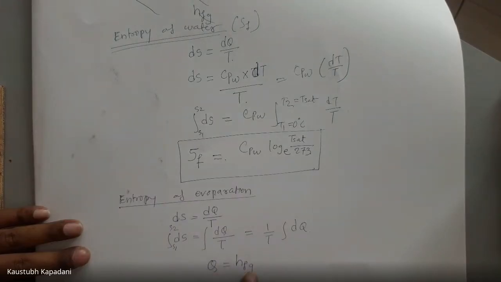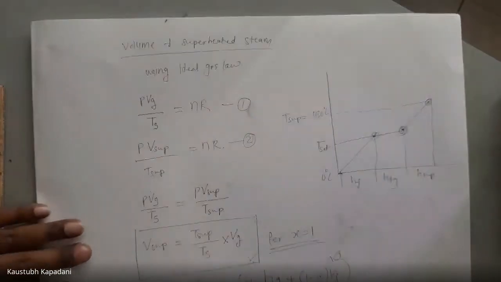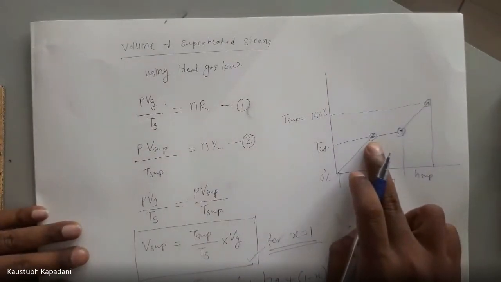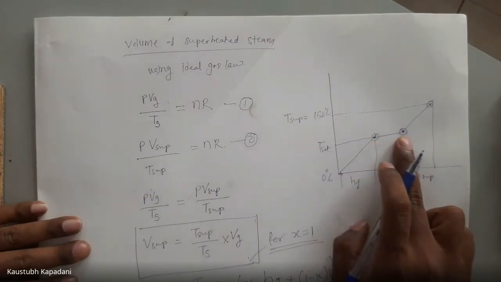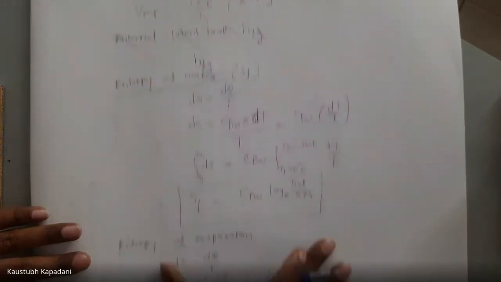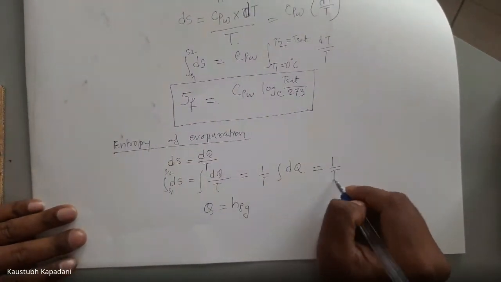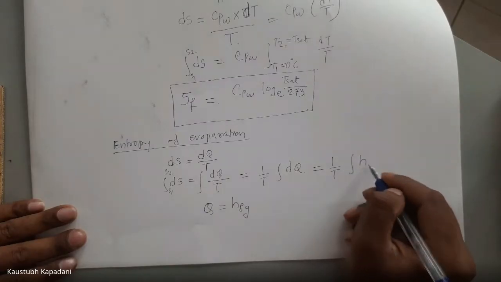How much heat we have provided? We have provided hfg amount of heat. So at this point, we have started adding heat, and up to this point we have provided hfg amount of heat. So instead of this, I'm going to write 1 by T integration hfg.